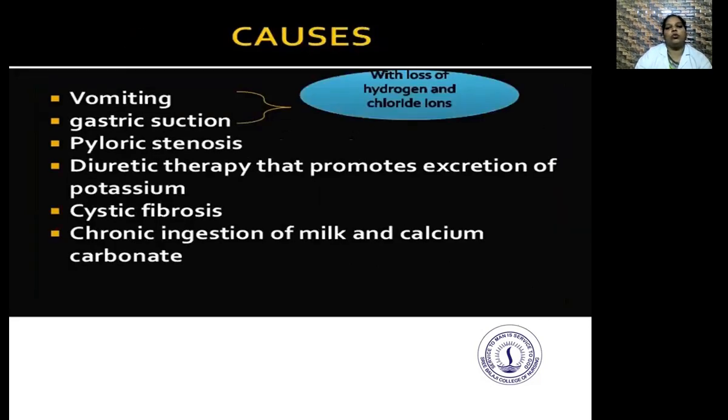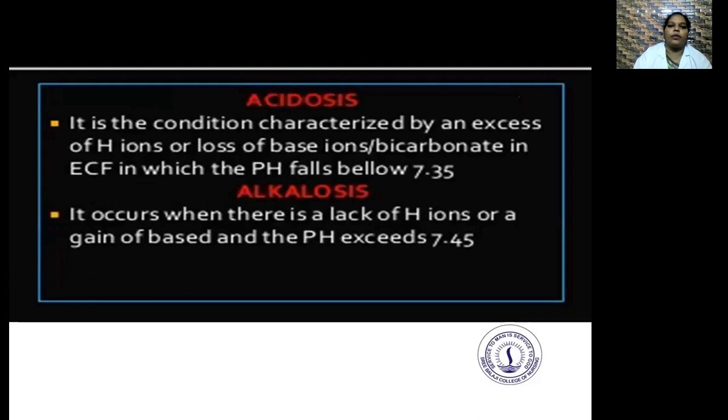Causes: vomiting, gastric suction, pyloric stenosis, diuretic therapy that promotes excretion of potassium, cystic fibrosis, chronic ingestion of milk, and calcium carbonate.